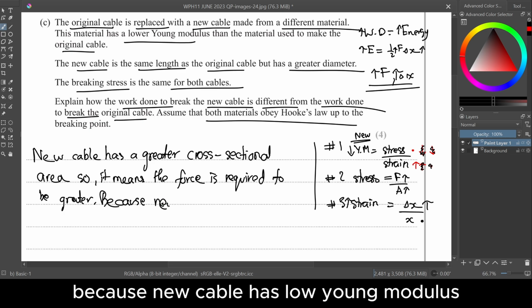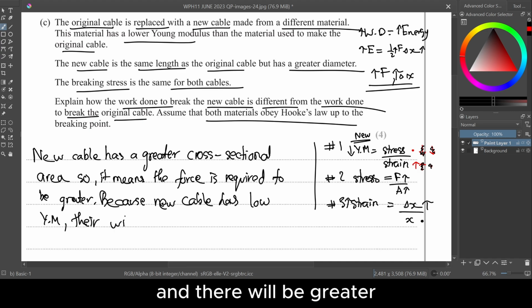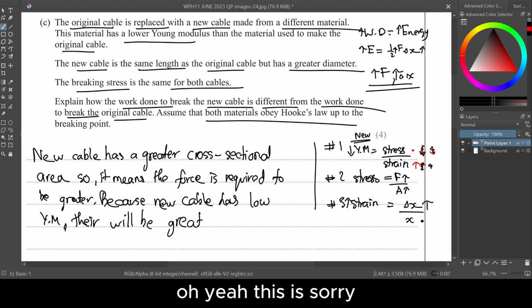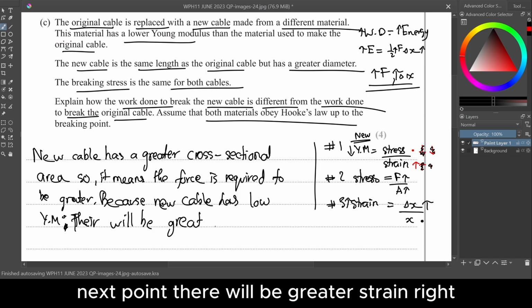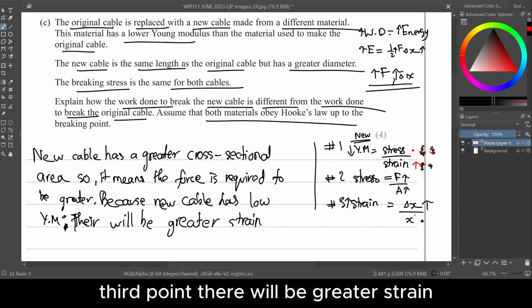Because the new cable has a low Young modulus, and there will be greater strain. Why? Because the Young modulus is low. So as we have discussed, the third point is that there will be greater strain.